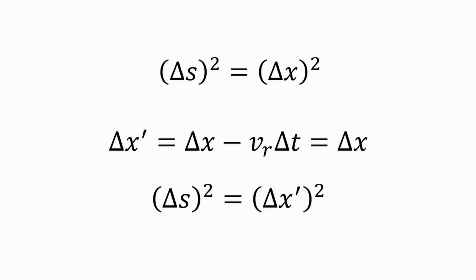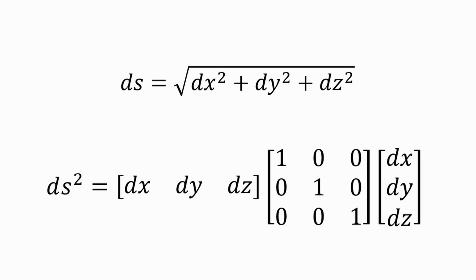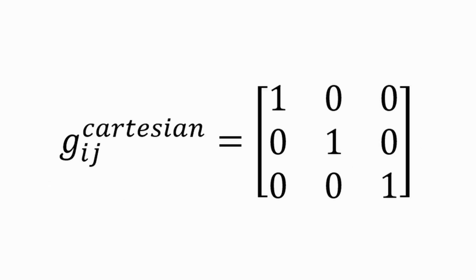Galilean distance equation can easily be extended to three-dimensional space, with the infinitesimal line segment as, or in matrix form we can write. The 3x3 matrix is called the metric matrix. It is dependent on the spatial coordinate system used. For a Cartesian spatial coordinate system, the metric matrix is